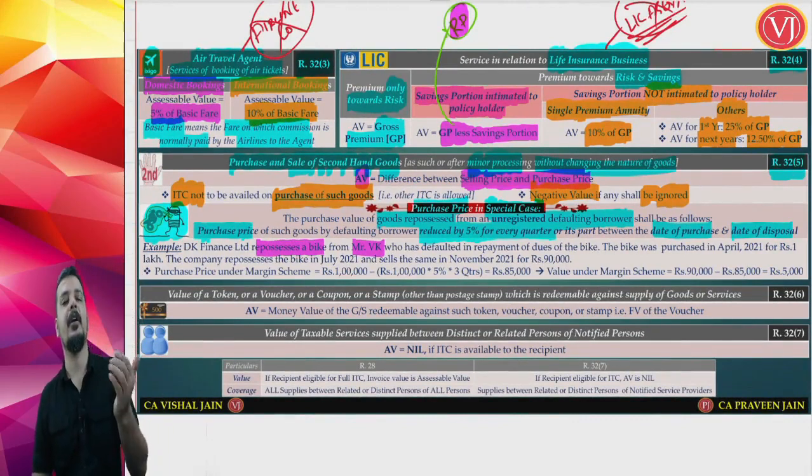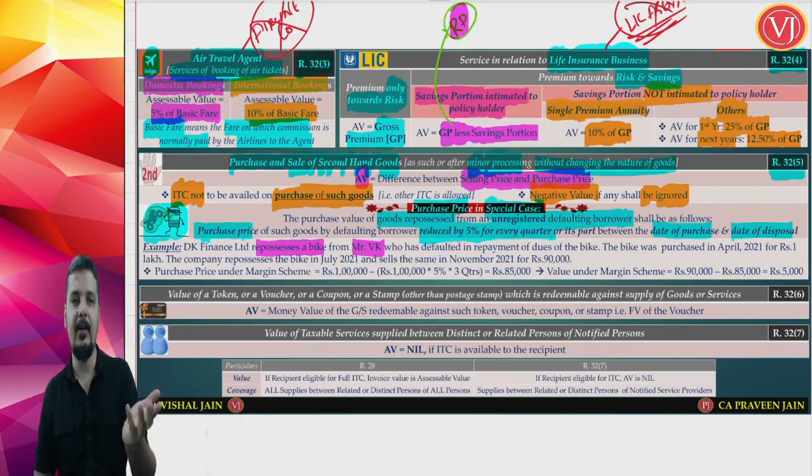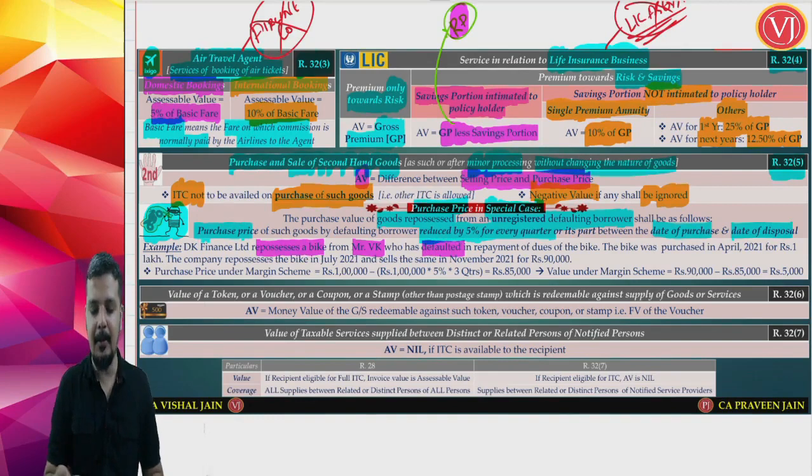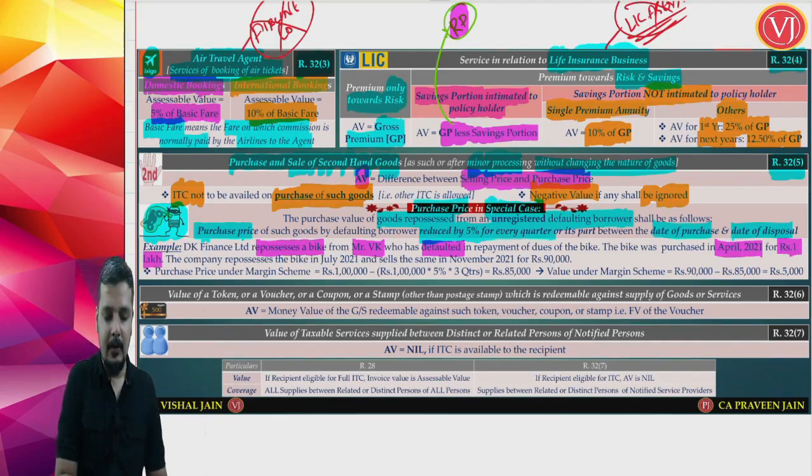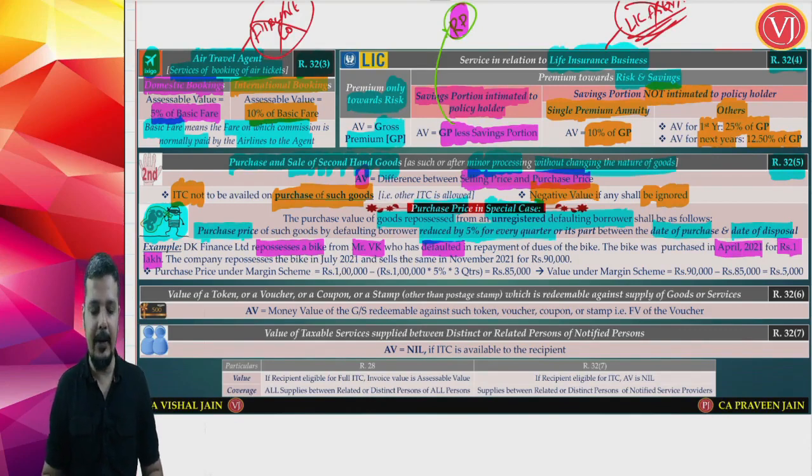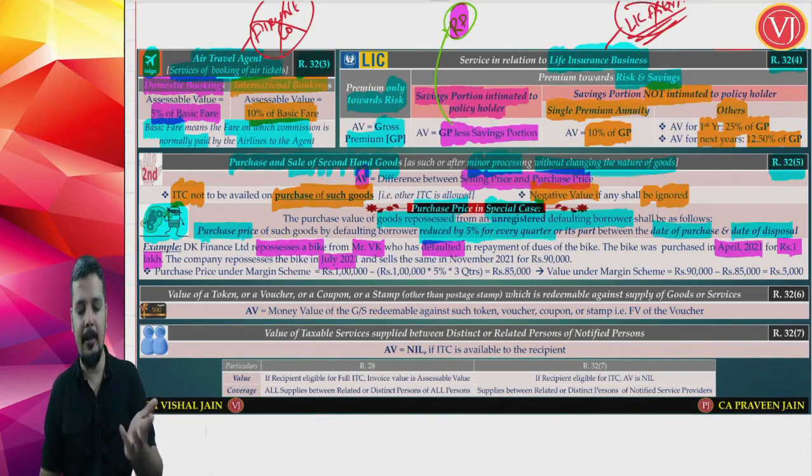Now DK Finance Limited repossesses a bike from Mr. VK, which means the bike was initially sold to VK and VK did not make the payment. He defaulted in making the payment. Now the bike was purchased in April 21, for 1 lakh. The company, DK Finance Limited, purchased it for 1 lakh. The company repossessed the bike in July 2021. So the bike was purchased in April and sold in April to VK.